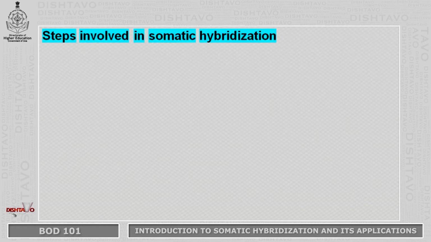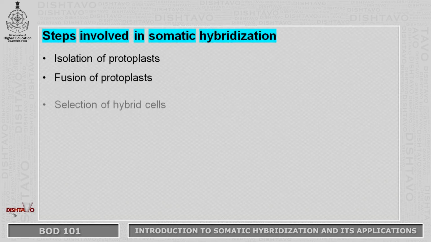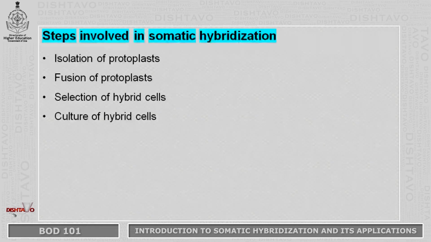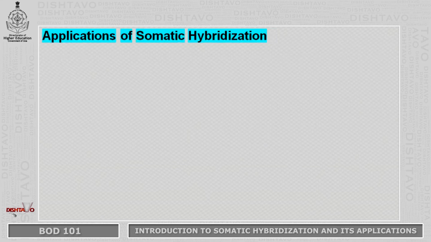There are various steps involved in somatic hybridization. First is isolation of protoplast. Second is fusion of protoplast. Then selection of hybrid cells, culture of hybrid cells, and then regeneration of plants from hybrid tissues. Somatic hybridization is largely used to hybridize species and genera which are not possible to cross by conventional sexual methods.